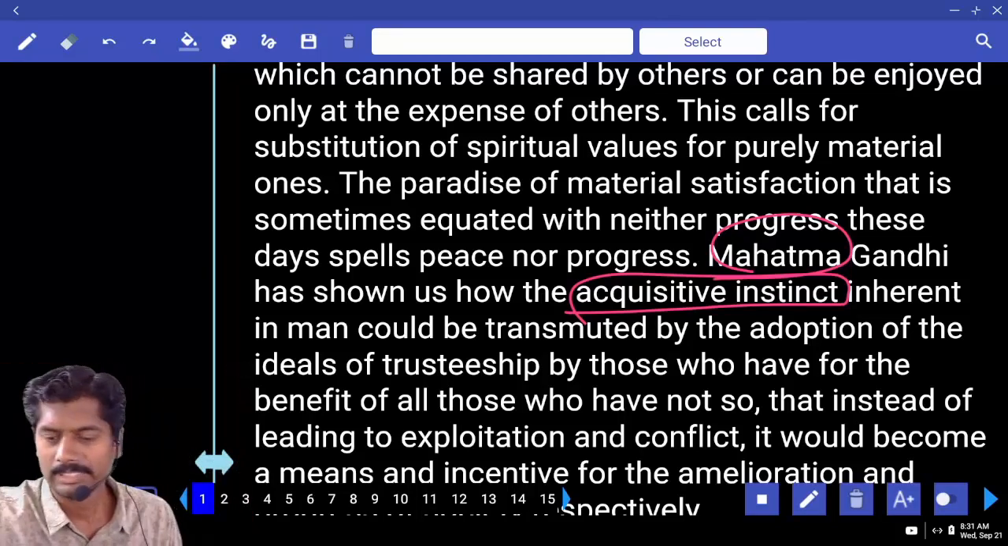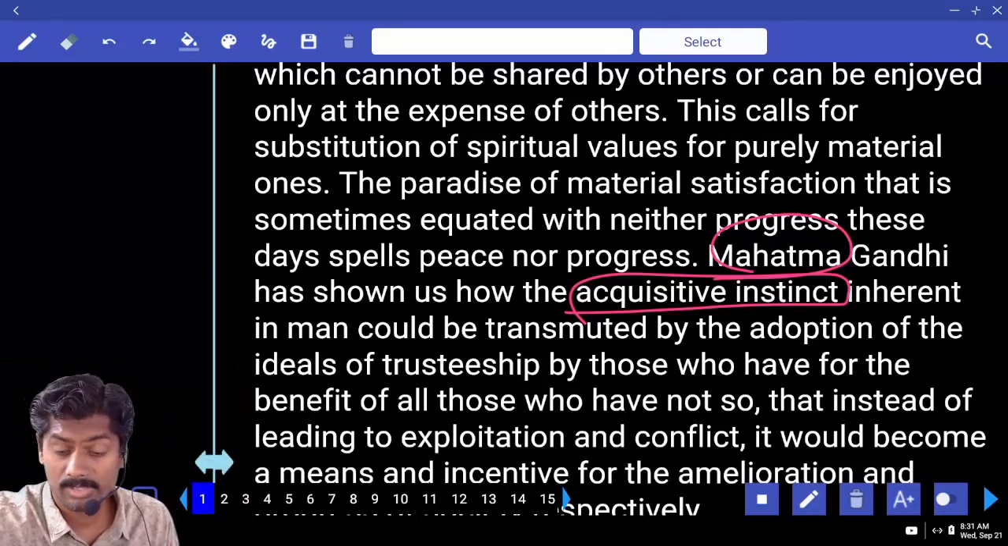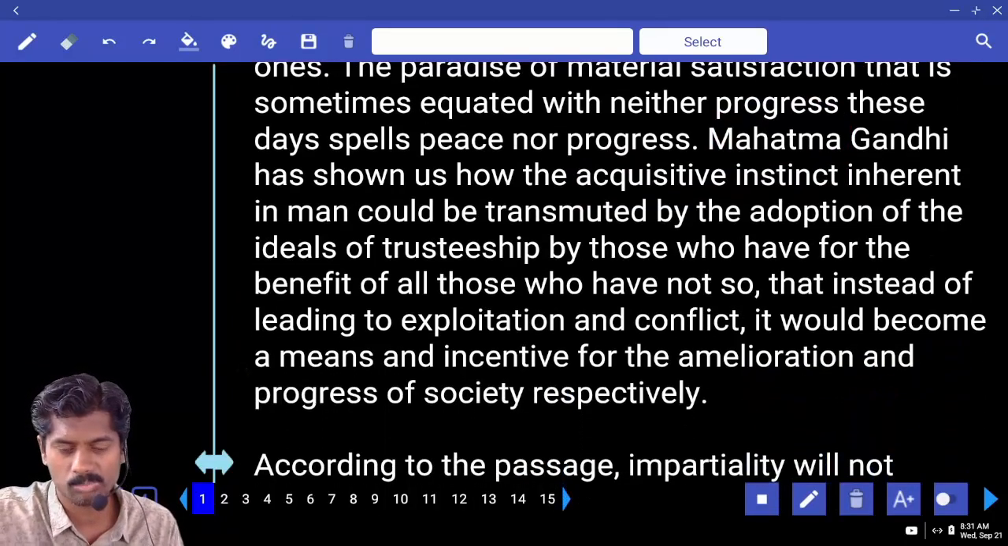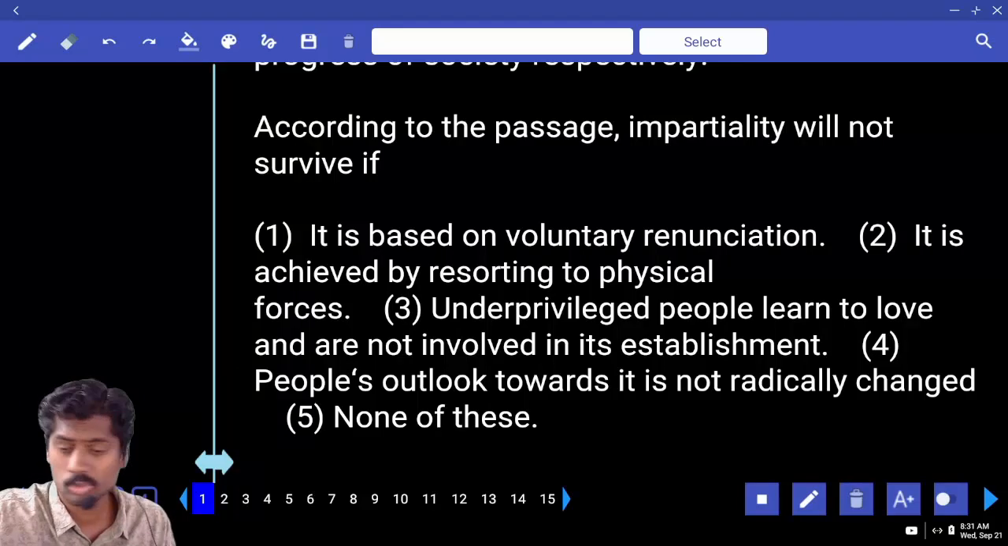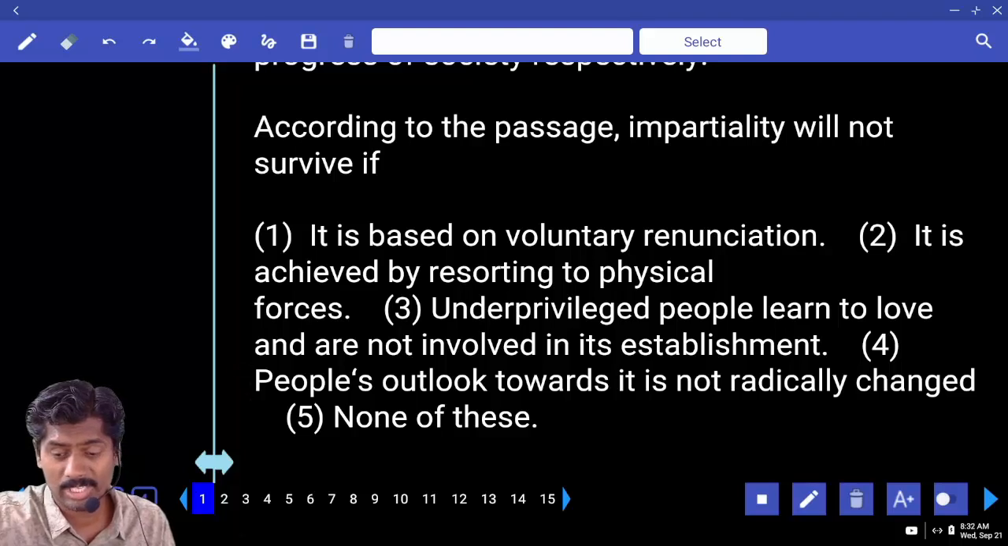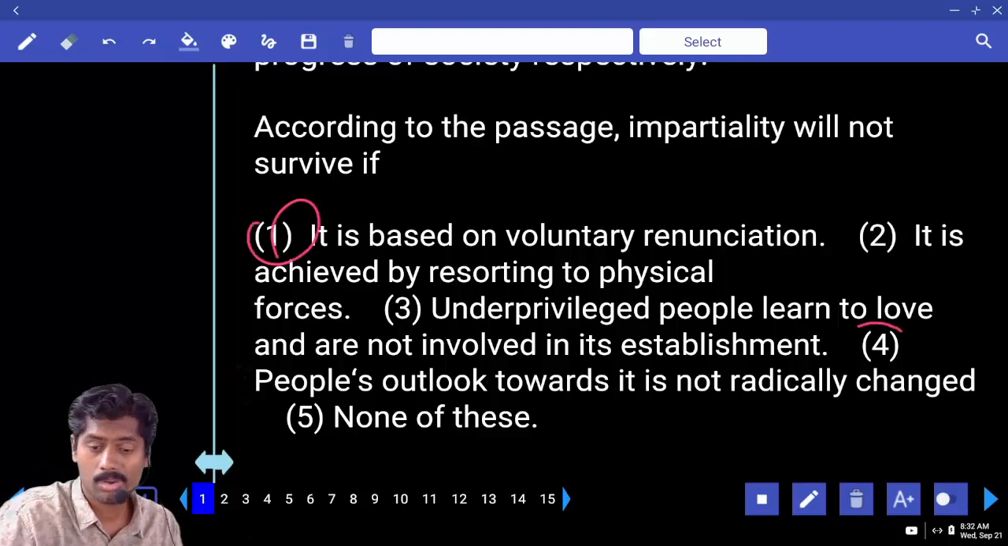it. So adoption of ideals of trusteeship by those who have for the benefit of those who have not, so that instead of leading to exploitation and conflict, it would become a means of incentive for the amelioration and progress of society respectively. So it is based on voluntary renunciation, okay. It is achieved by resorting to physical forces, no. Underprivileged people learn to love, no. People's outlook towards it is not radically changed. Answer is 1 or 4.